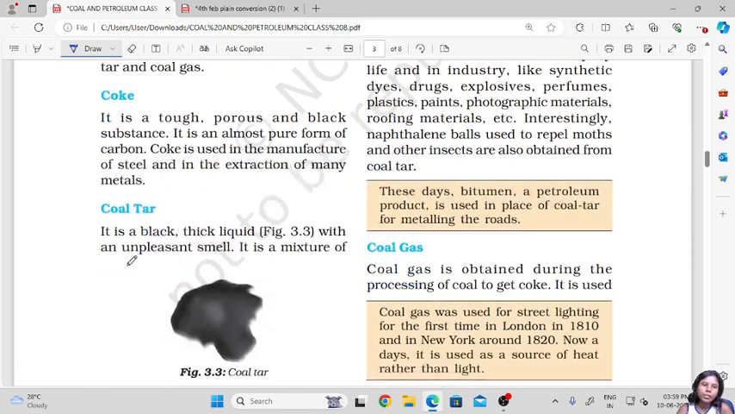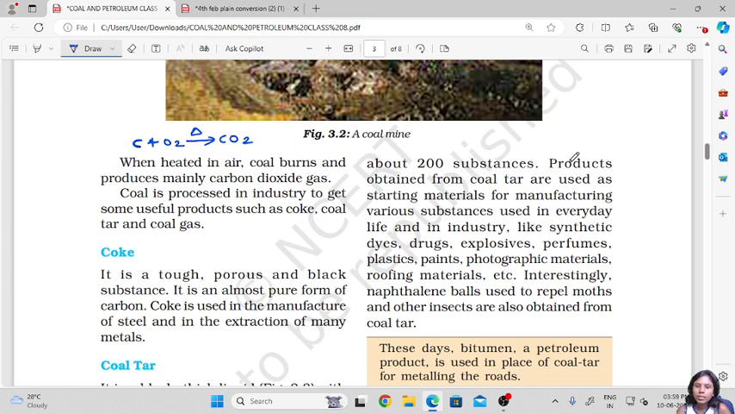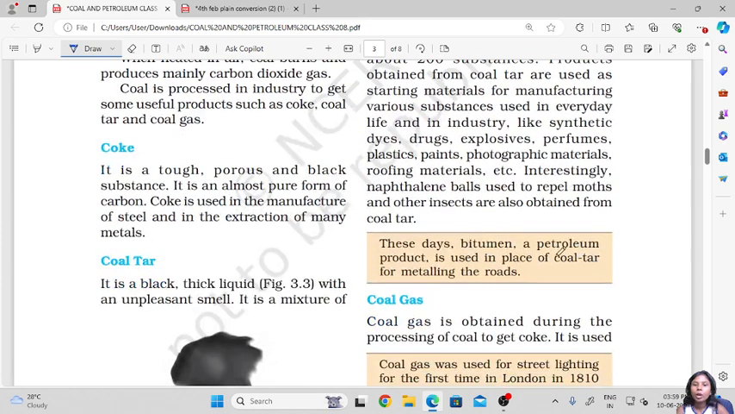Coal tar is a black thick liquid with an unpleasant smell. It is a mixture of about 2000 substances. The products obtained from coal tar are used as starting materials for manufacturing various substances used in everyday life and in industry, like synthetic dyes, drugs, explosives, perfumes, plastics, paints, photographic materials, roofing materials, etc. Interestingly, naphthalene balls used to repel moths and other insects are obtained from coal tar.